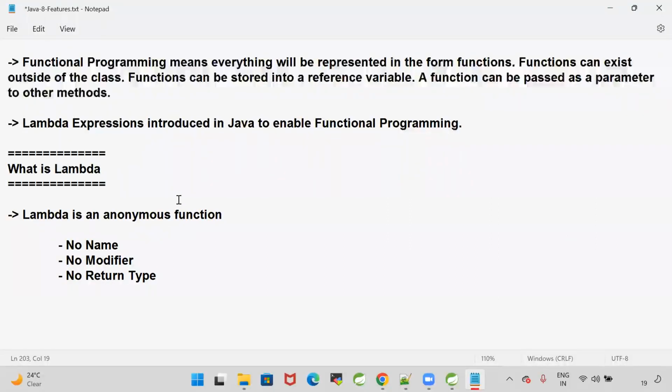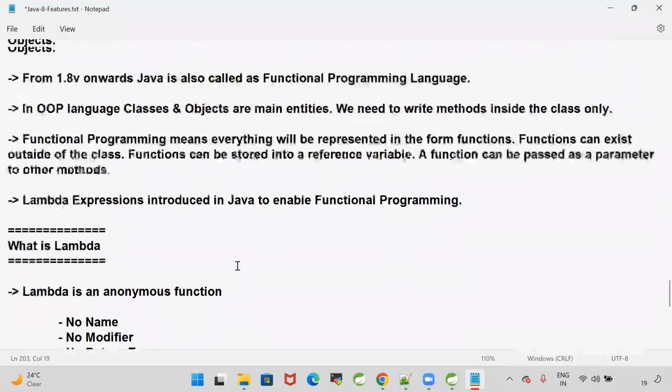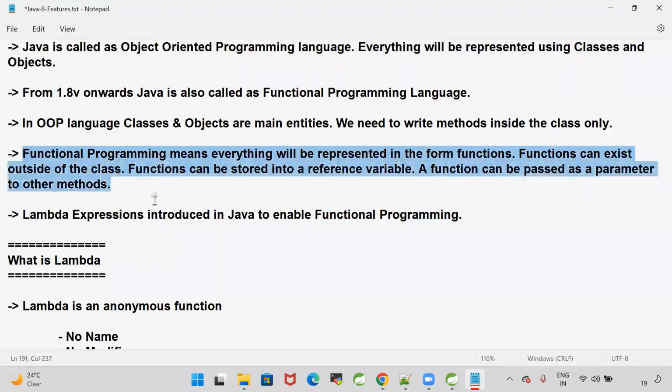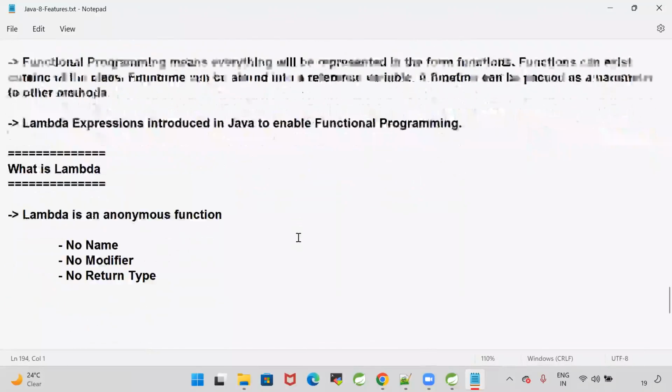Lambda is what? Lambda is an anonymous function. These lambdas were introduced in Java to enable functional programming. In functional programming, everything will be represented in the form of a function. A function can be available inside the class or outside the class. A function can be stored into a variable. One function can be passed as a parameter for other methods also. That is functional programming. Got it? Lambda expressions were introduced in Java to enable functional programming. So what is the definition of lambda? Lambda is an anonymous function. Lambda means no name, no modifier, and no return type.